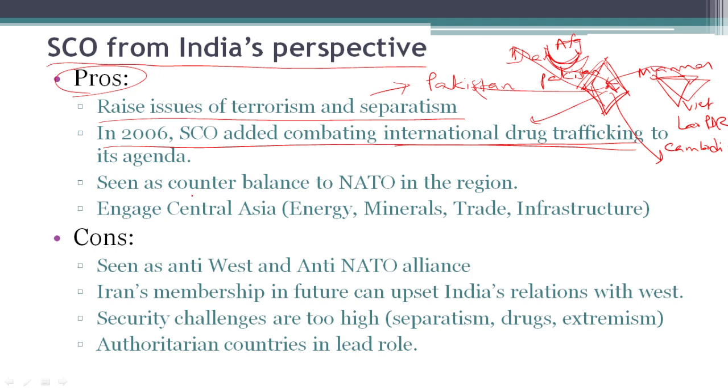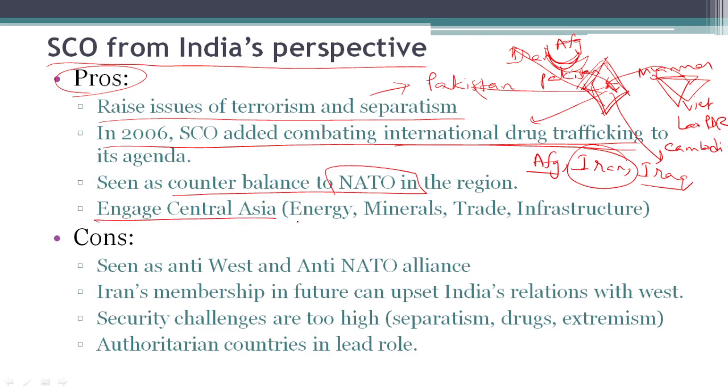SCO is also seen to counterbalance NATO in the region. For example, we have seen that in last 3 decades, Afghanistan, Iran, and Iraq have suffered terribly due to influences or involvement in one way or other of NATO. For example, in Afghanistan and Iraq, direct invasion by NATO was done. So SCO can be seen as counterbalance to NATO in the region. SCO can be used to engage Central Asia, which is rich in energy, minerals, and in need of trade and infrastructure. Let's look at the negatives or challenges.